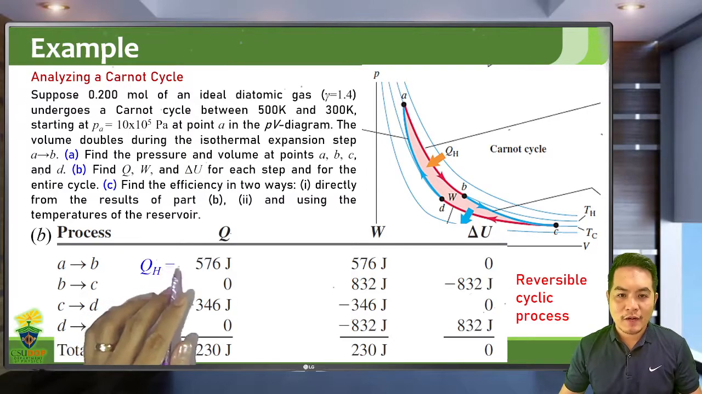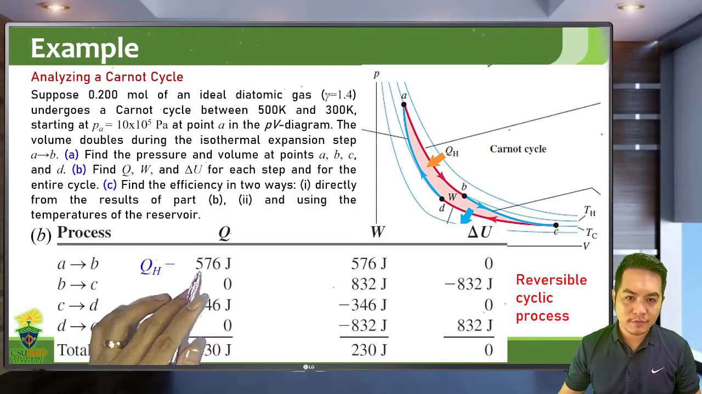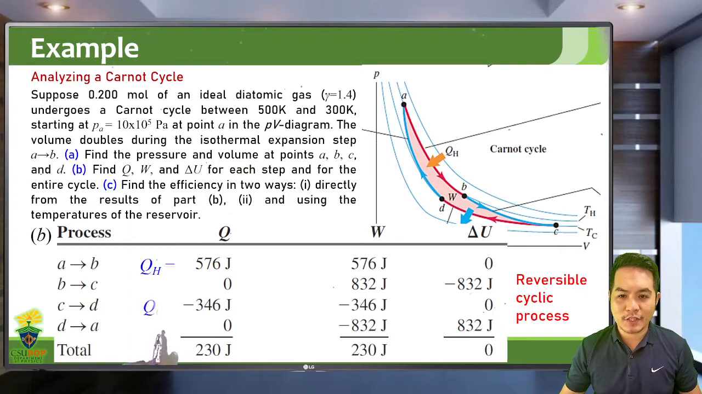So QH here is 576 joules, and QC is negative 346 joules. And QH plus QC, of course, is 230 joules.